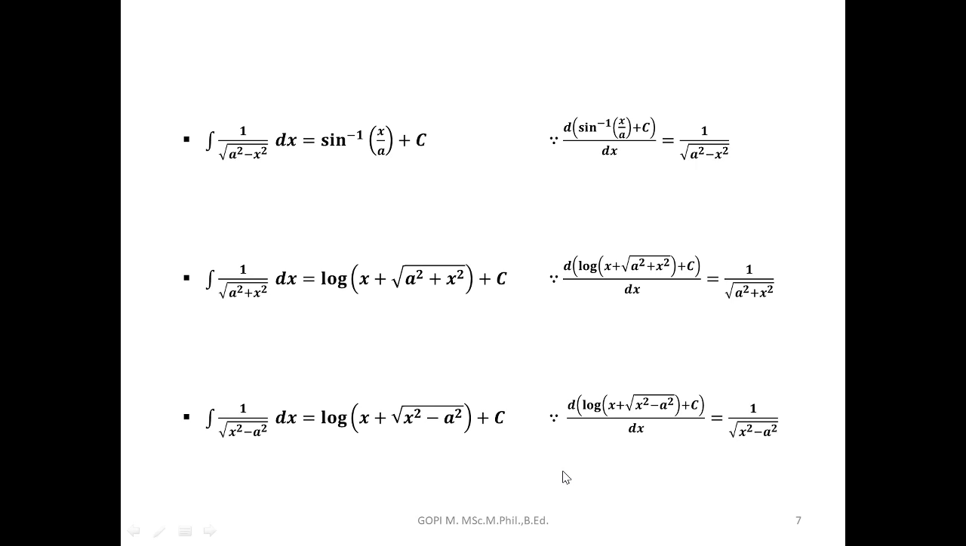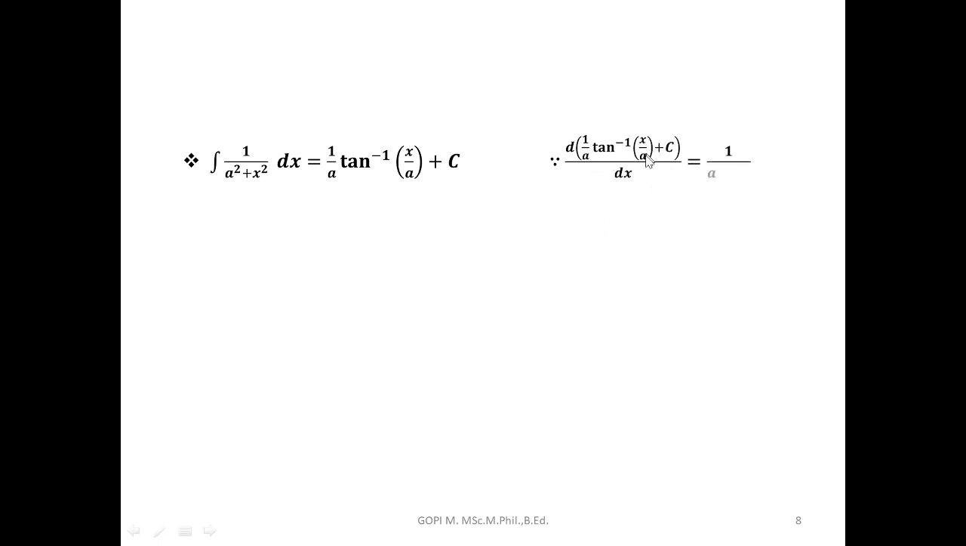We'll go to the next formula. The integral of 1 by a square plus x square dx is 1 by a tan inverse of x by a. The reason is the same. We can prove it by differentiation, because the integration is what? Antiderivative.